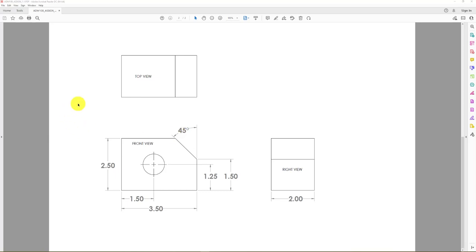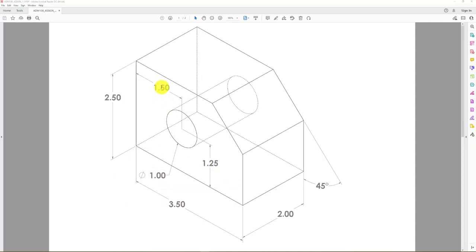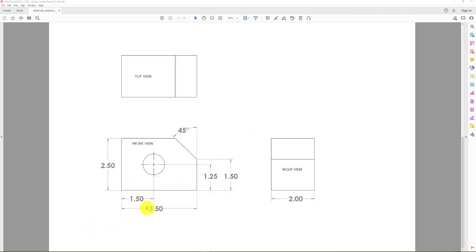We move down to our next layout, and this is orthographic projection. I don't have a title block on here or anything, but I just wanted to show you where the front view, the top view, and the right side view are going to be located in your drawings from here on out. Sometimes your drawing will have more views, sometimes they'll have fewer views. So if you look at this, our front view would be this face here. Top view is going to be this face, and then the right side will be this space and this oblique surface here as well. So we're going to be bouncing back and forth.